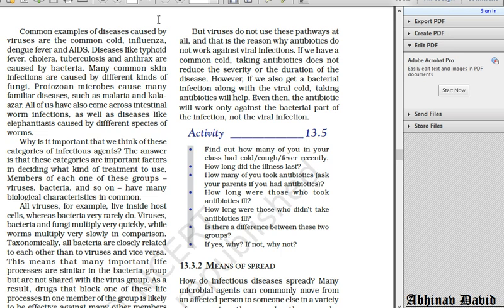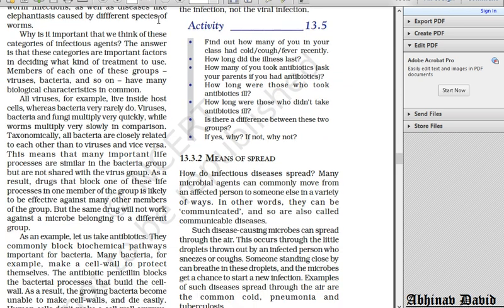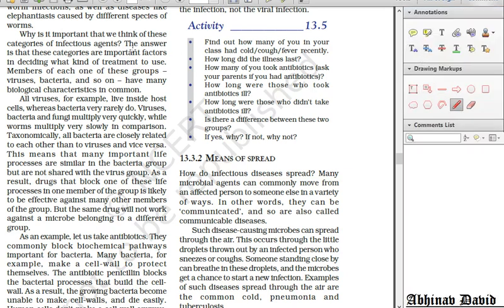we will discuss why we need to talk about the different types of infectious agents, and why we need to consider the categories of infectious agents. There is a question asked in your NCERT, continuation of the same page, second paragraph, on your screen: why is it important that we think of these categories of infectious agents?